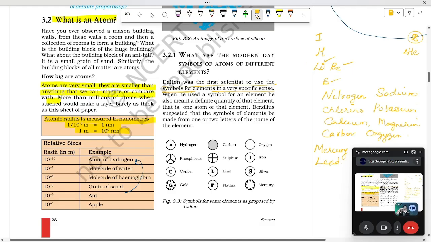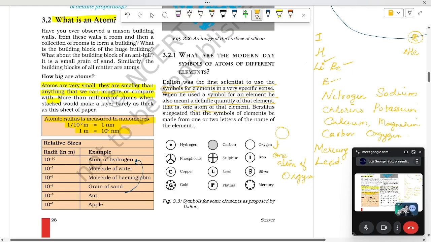Instead, Dalton proposed that we use symbols for an element, which also meant a definite quantity of that element, and it is one atom. If he chose a circle as the symbol for oxygen, that means one atom of oxygen.